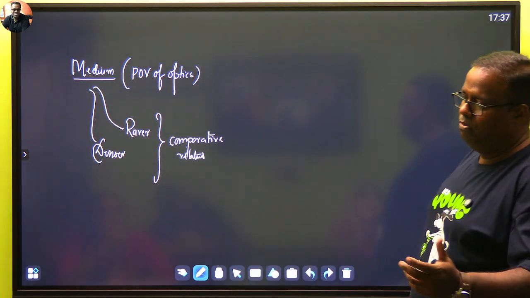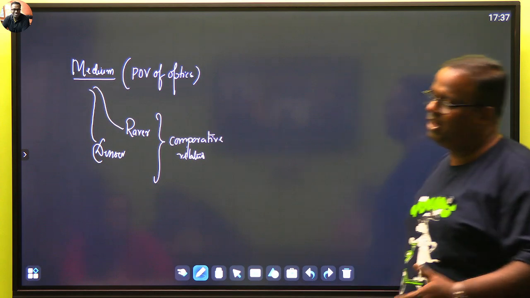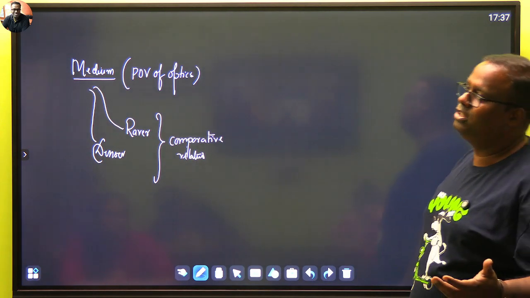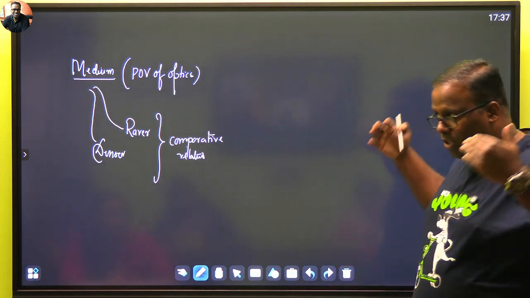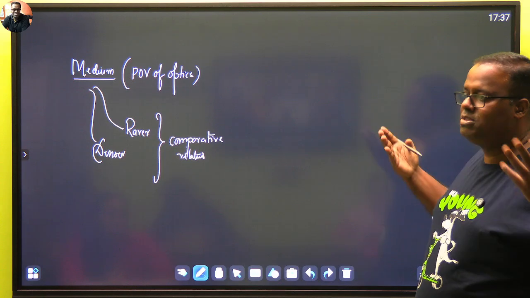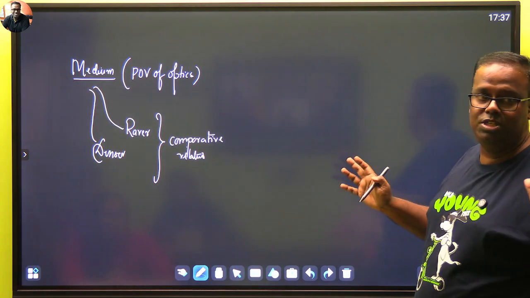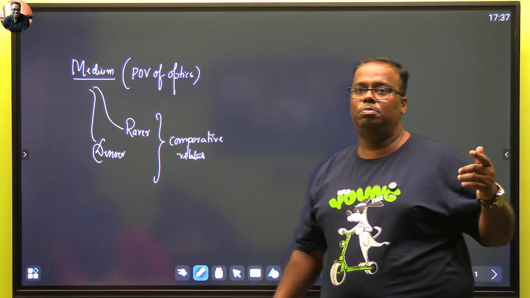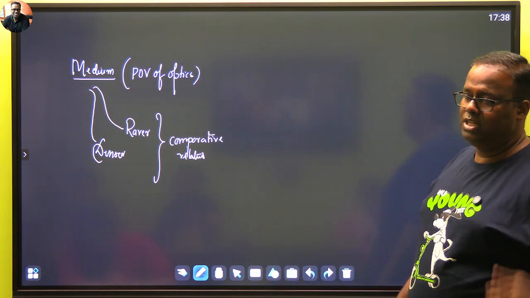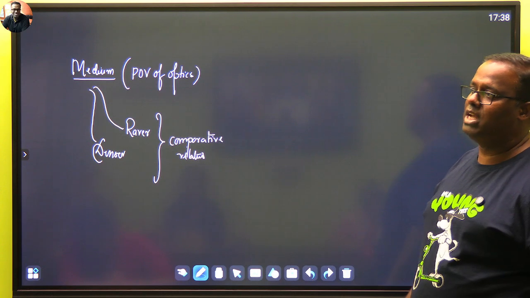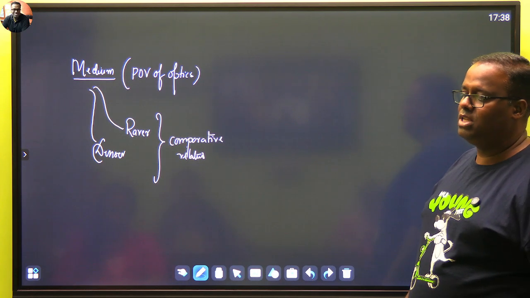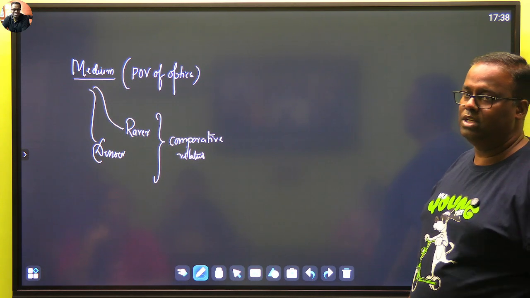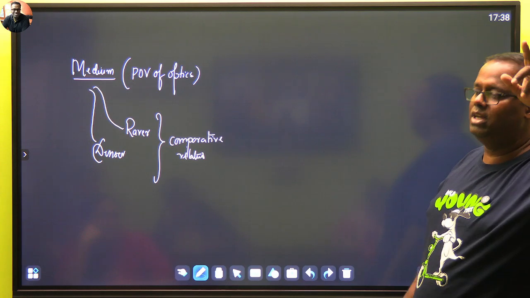Between two mediums, one will be optically rarer as compared to the other, and the other will be optically denser. If the optical density of both the mediums is the same, refraction won't be seen. Yes, all these points are small. Keep them in your mind. If the optical density of two mediums is exactly the same, then we will say that there is no refraction, and that optical density is something which we'll learn as refractive index.